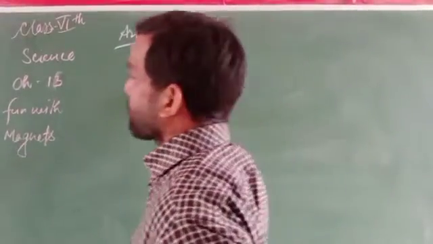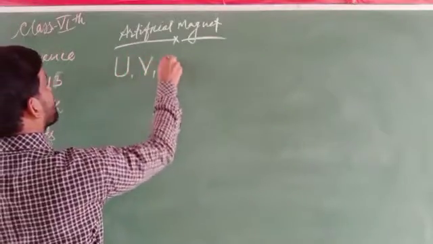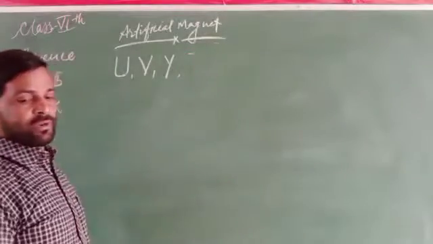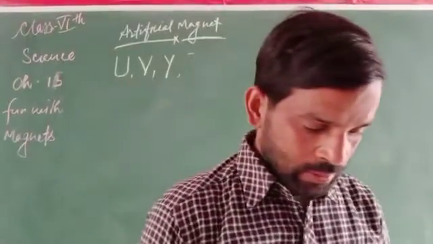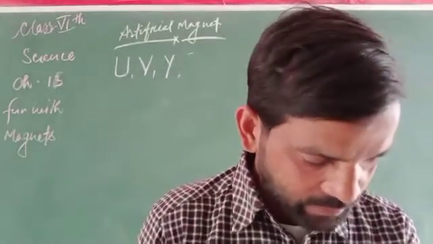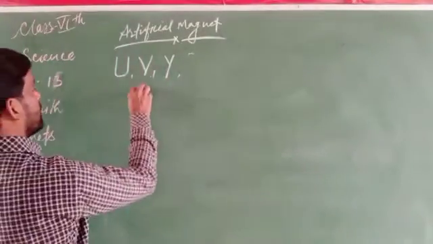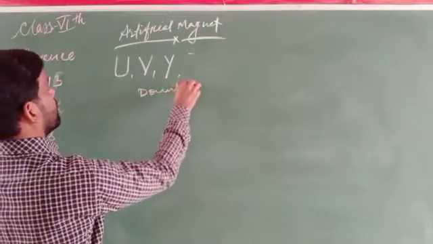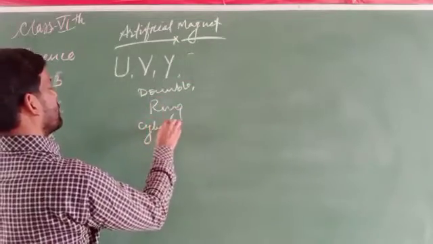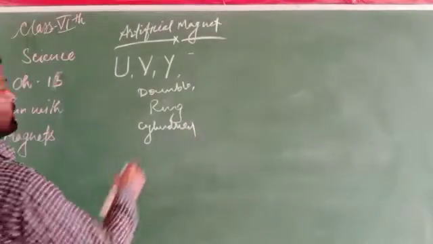They may be present in the form of U shape, V shape, Y shape, and different forms: dumbbell shaped, cylindrical shape, ring shape. Different forms may be manufactured.